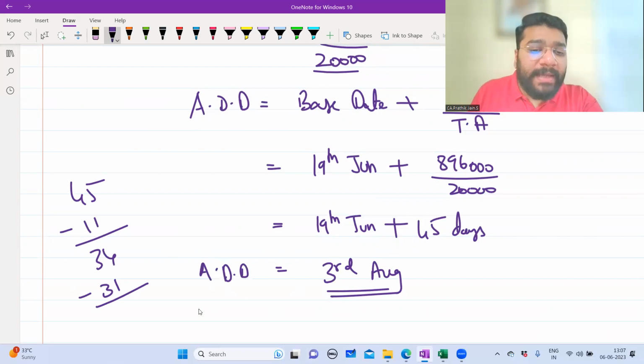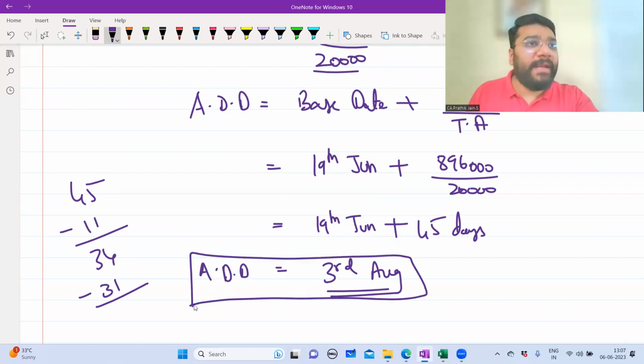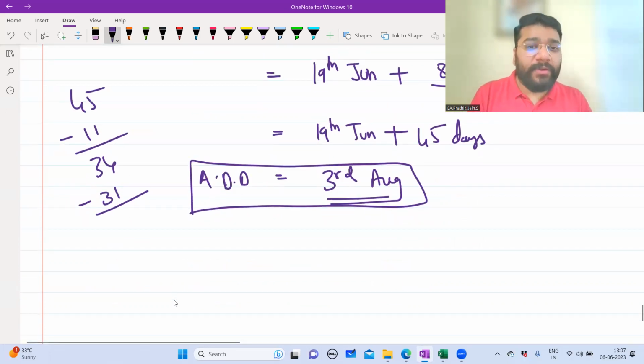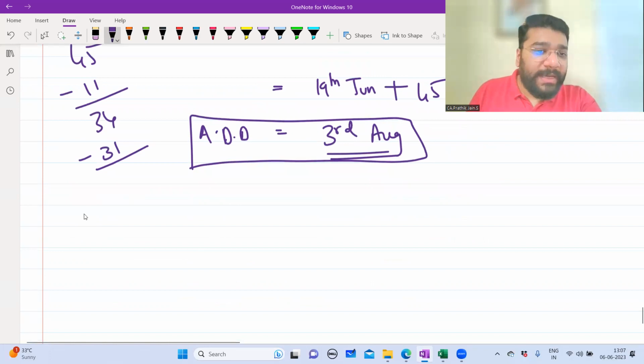On which if the entire payment of 20,000 is made, neither Menas is gaining anything nor Shehnas is gaining anything by way of interest. But the question says Menas wants to gain interest. So if Menas wants to get the benefit, then she has to make early payment. So how many days early? You have to calculate. Second part.